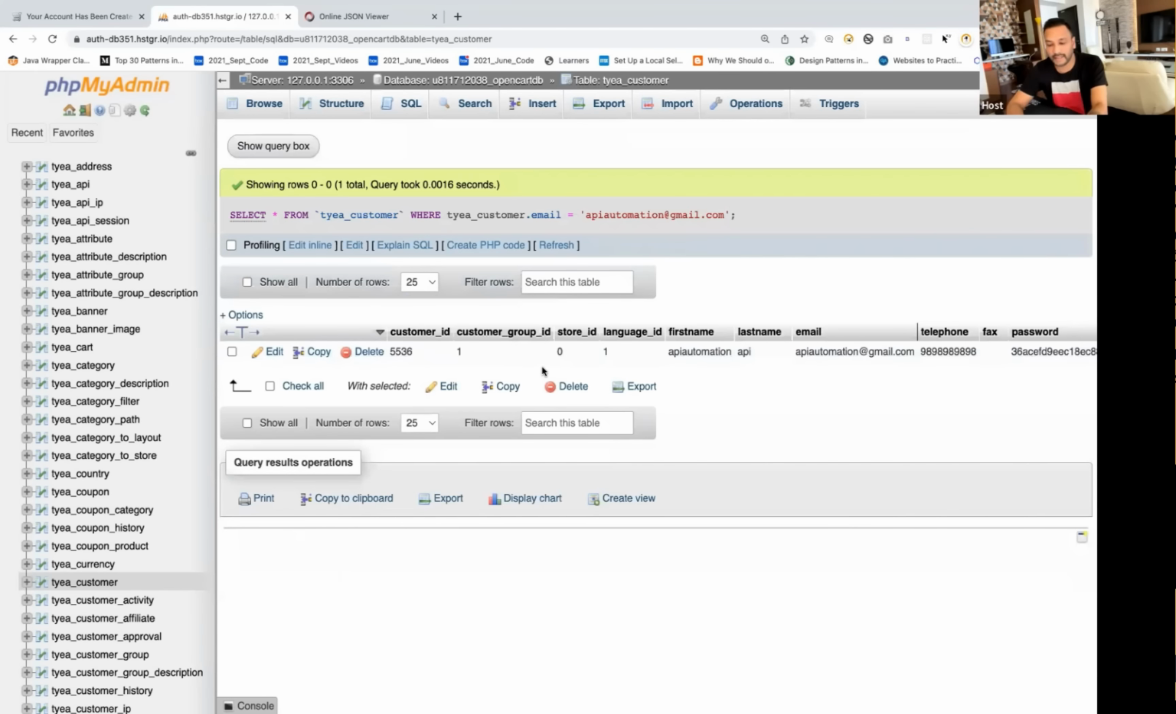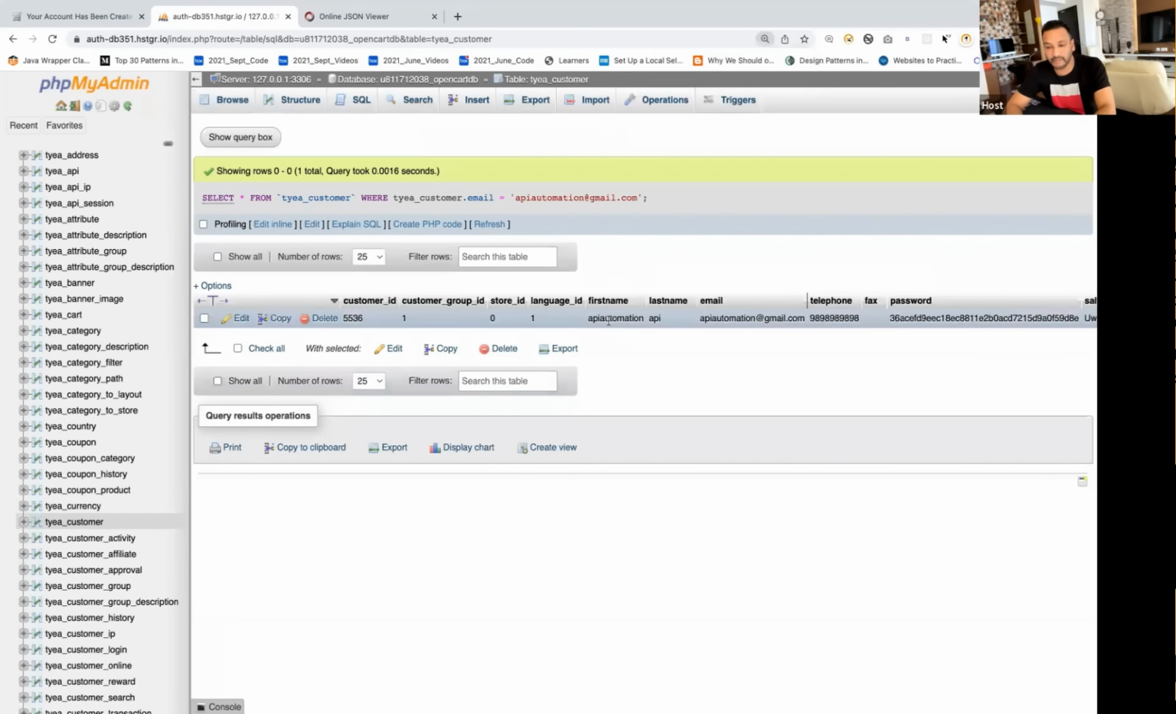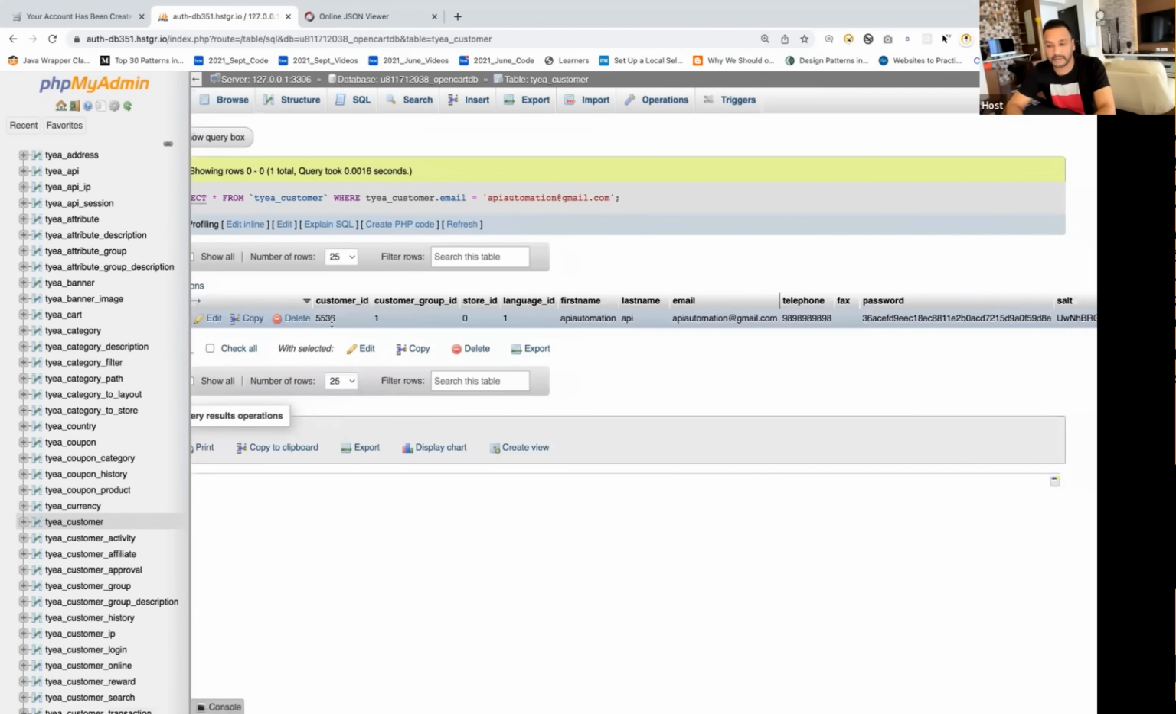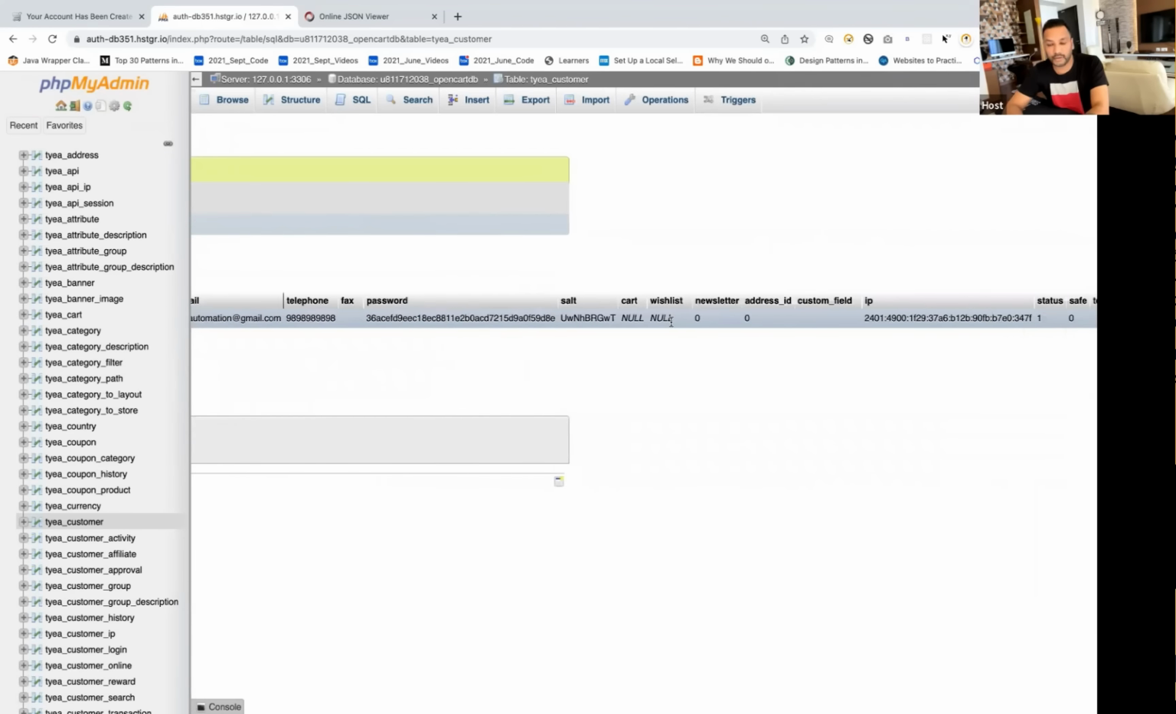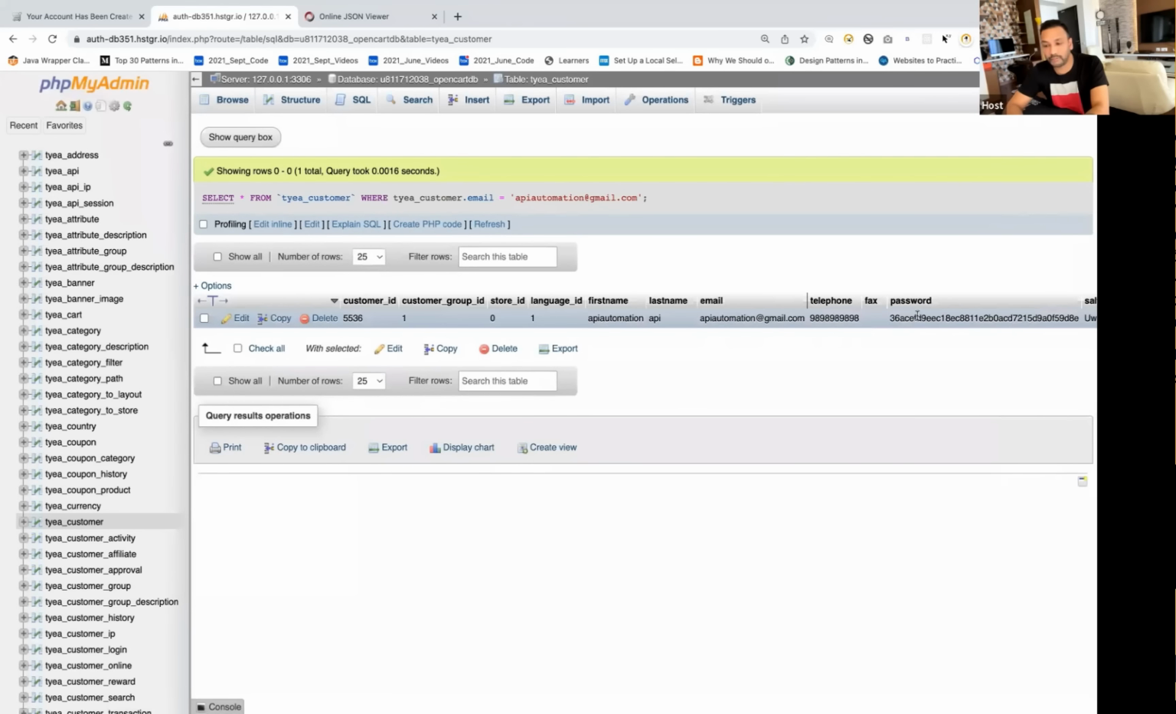So here you can see that yes, we have received one data entry in the table. The customer ID is something like 5536. This is my email ID. This is the telephone number that we have added. First name, last name, the entire entry is created over here. The password will be in encrypted format, so obviously you cannot see the password, but you can see that yes, the data got created inside my database. So this is my database, and this is my UI.